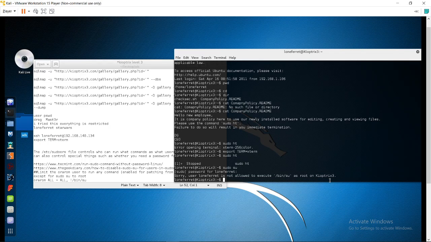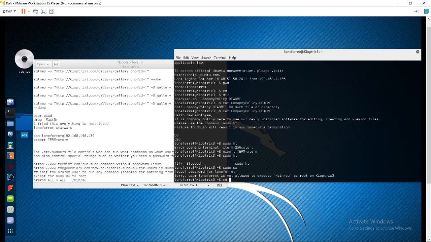So maybe in the sudoers file there is some command written, that's why I am not able to execute sudo su.